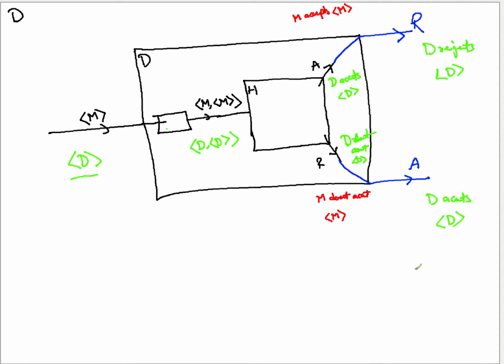What is the contradiction? The contradiction comes here. Your decider is saying that D accepts D, and it is happening when actually D was rejecting D. While when the decider said D rejects D, actually your machine is accepting D. So there is a contradiction.